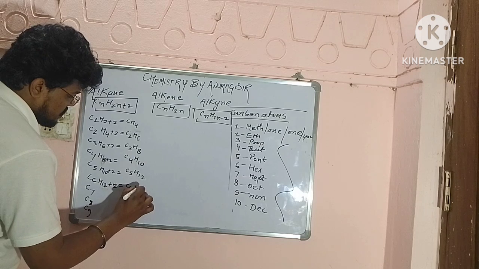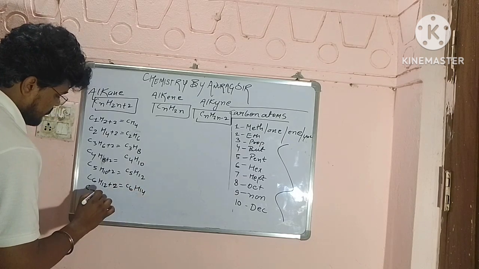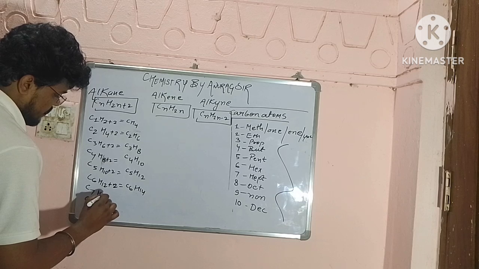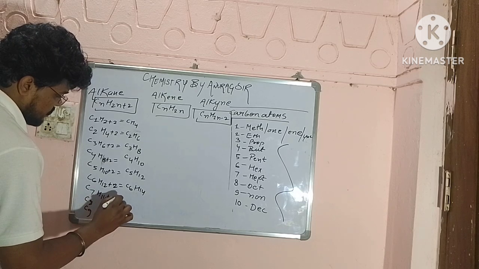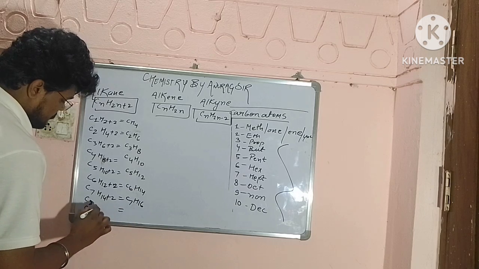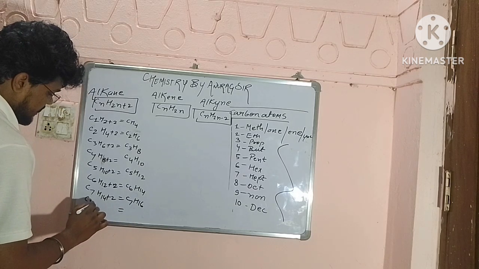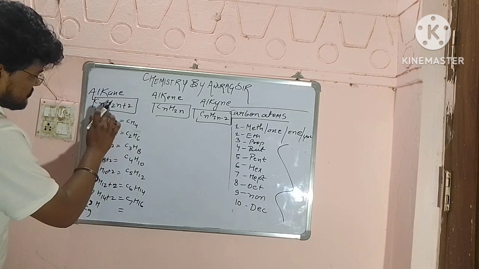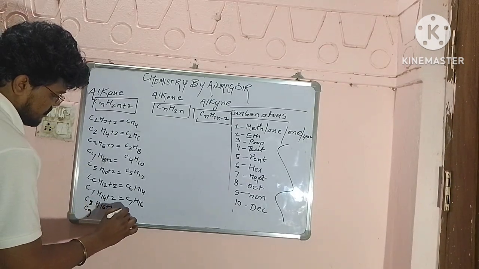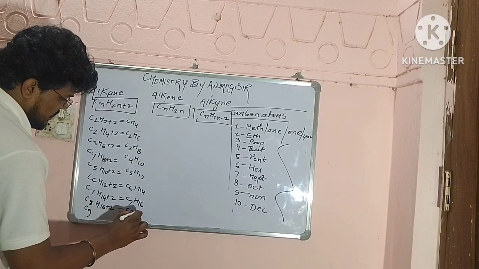So C6H14. Then 7, 2 into 7 is 14 plus 2, so C7H16. Then 8 is there, so H 2 into 8 is 16 plus 2, it will become 18, so C8H18.